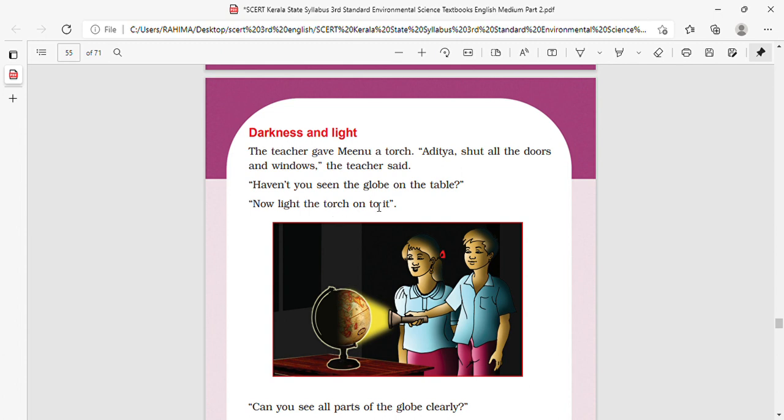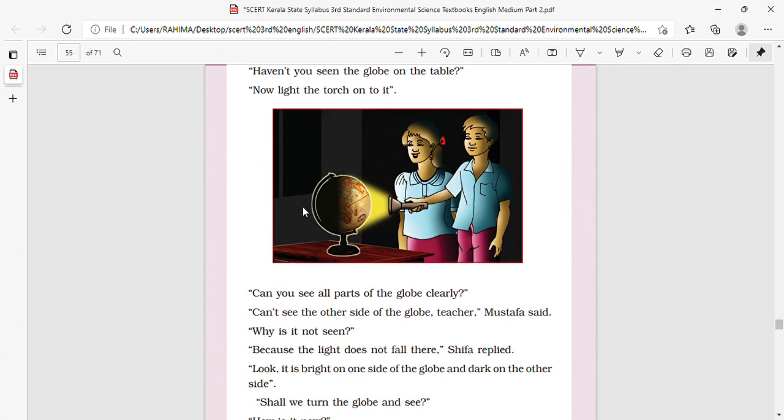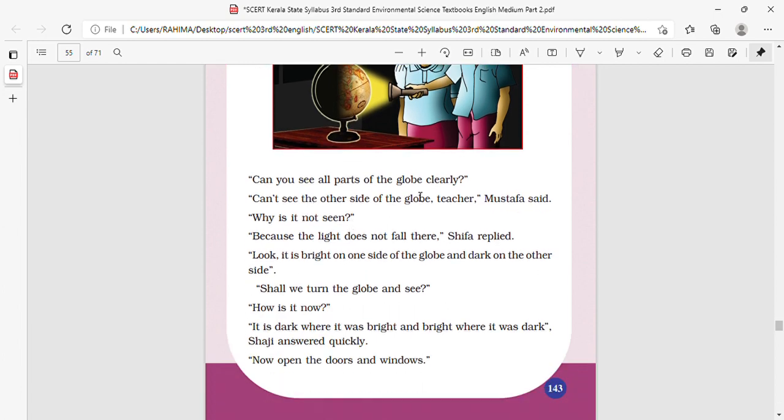Now light the torch onto it. Can you see all parts of the globe clearly? Mustafa said, teacher, I can't see the other side of the globe. He only sees this side, and the other side is not visible.